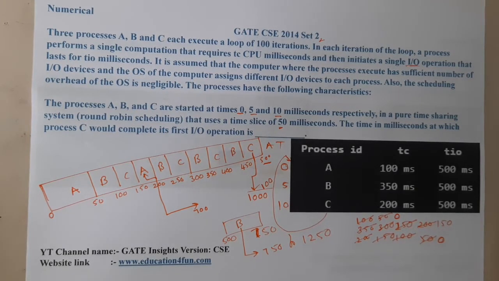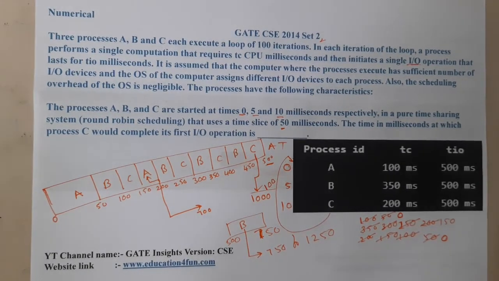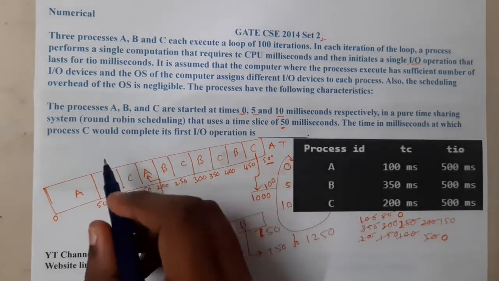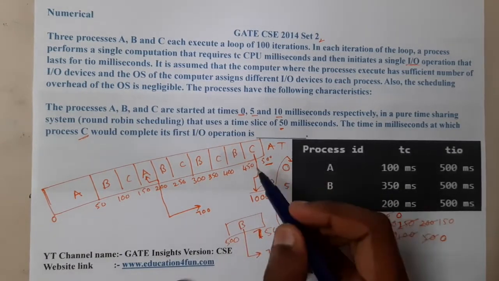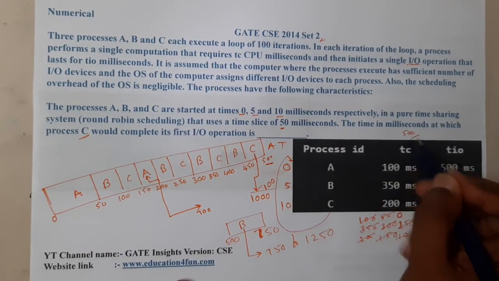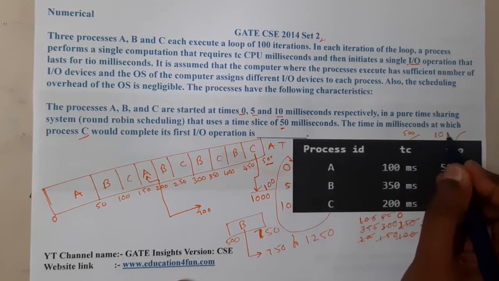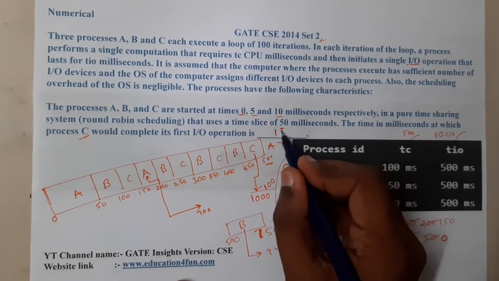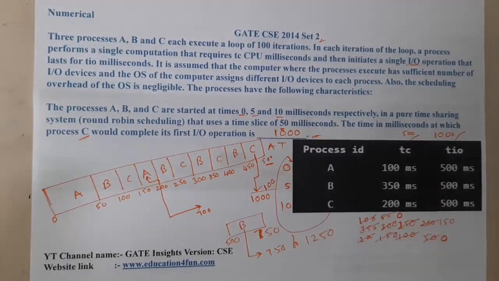Now what did they ask in the question? They clearly asked for the completion time, and they are asking for C. Observe, C has completed its TC at 500. When it comes to TIO, it completes after another 500. So it is 1000. The answer should be 1000 milliseconds. It's a quite interesting and easy question.